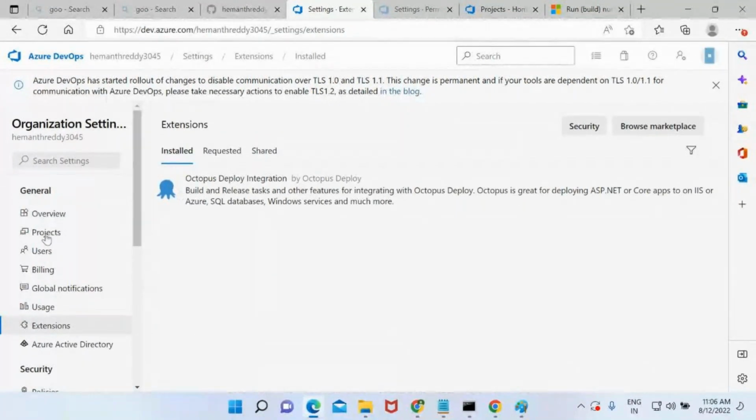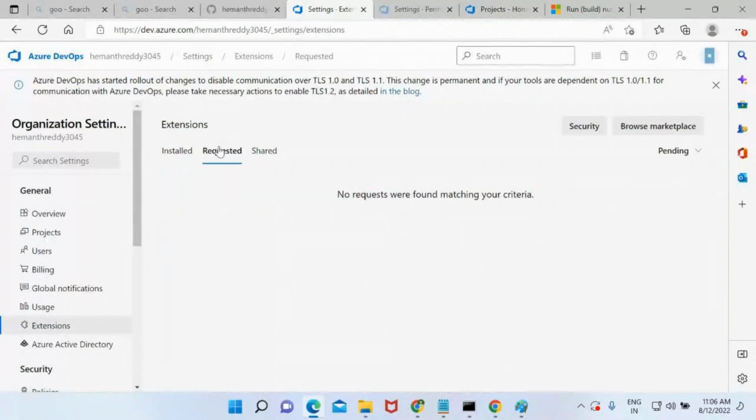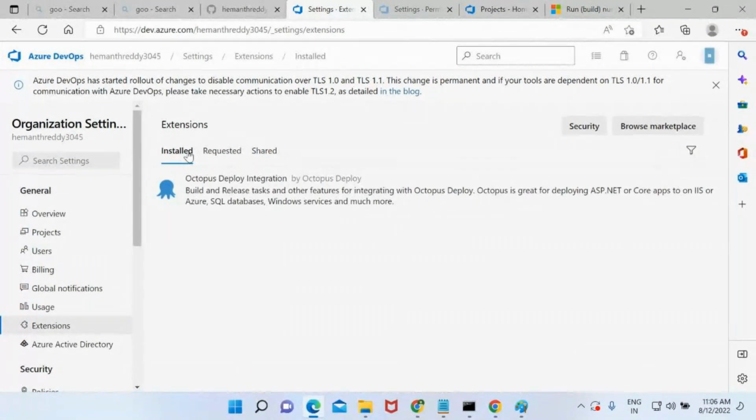I haven't discussed this earlier, so this is where you have installed the extensions. And let's see requested. Why do we need requested? For example, I have made you a contributor and I am a DevOps administrator for this project. As a contributor, will you be able to install any software? Not possible. So whenever you try to get it for free, that request will come in here.